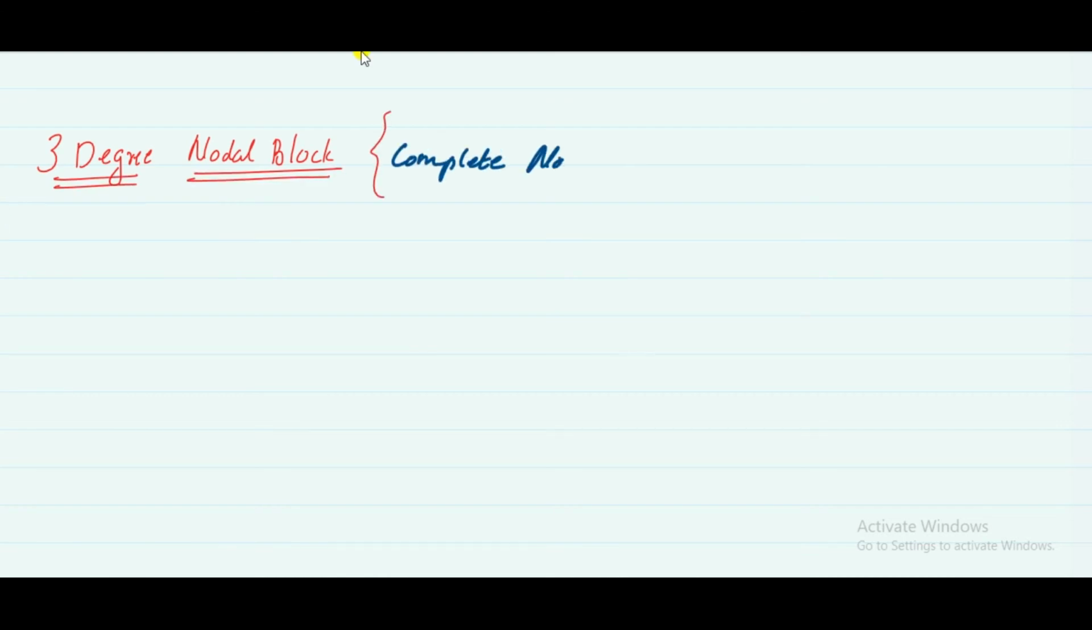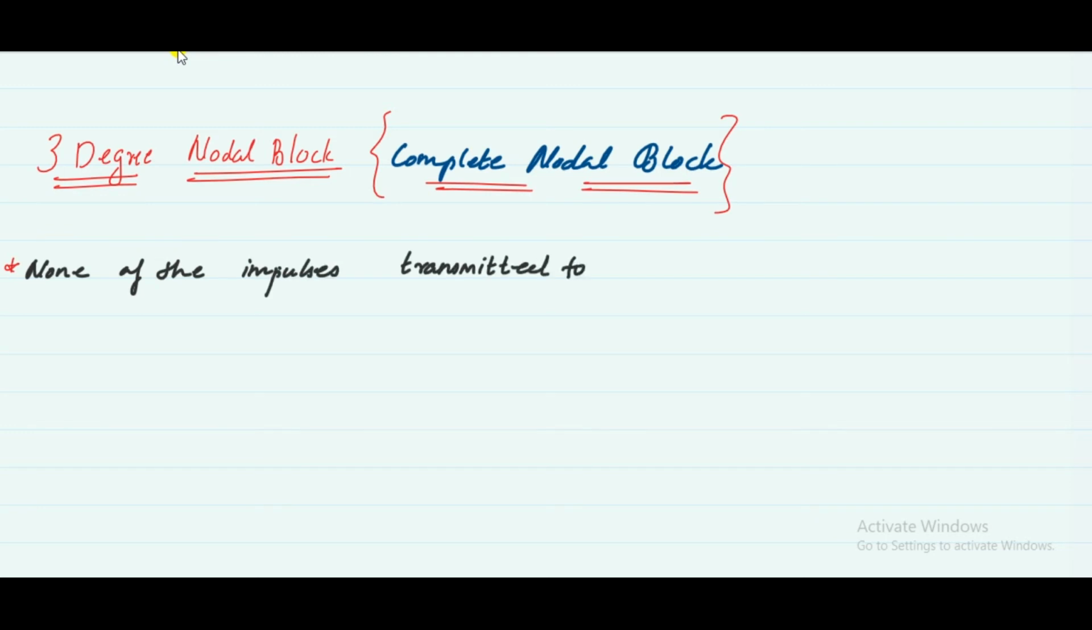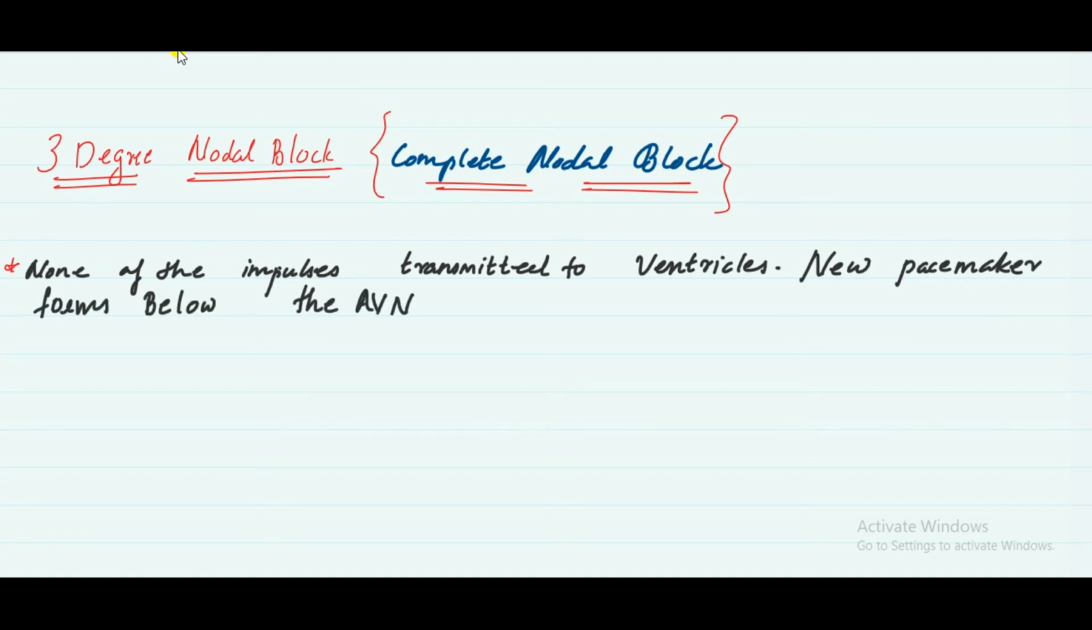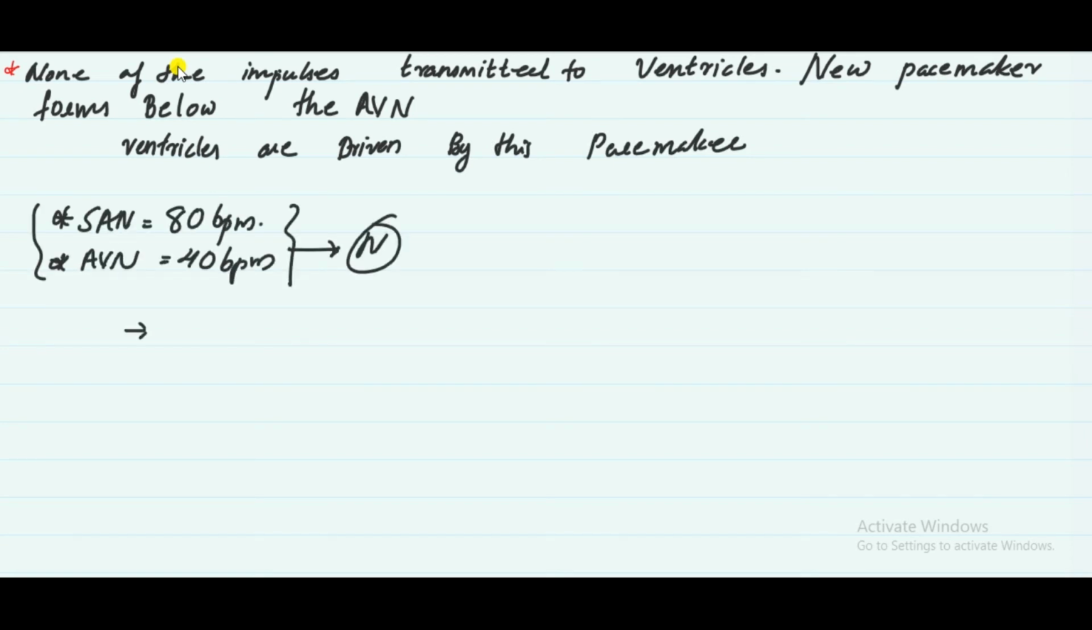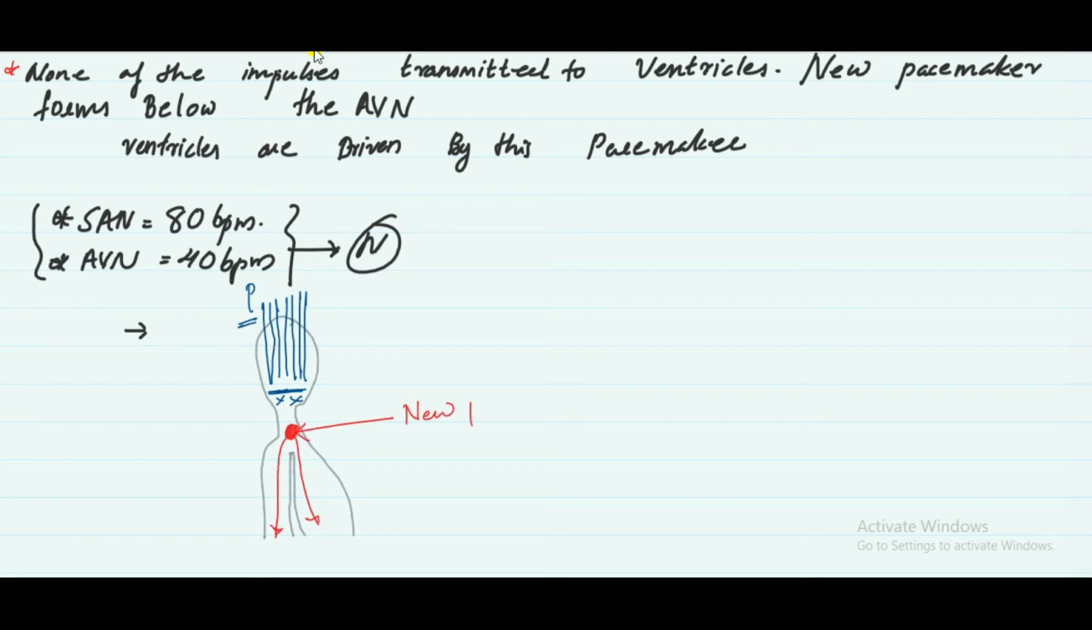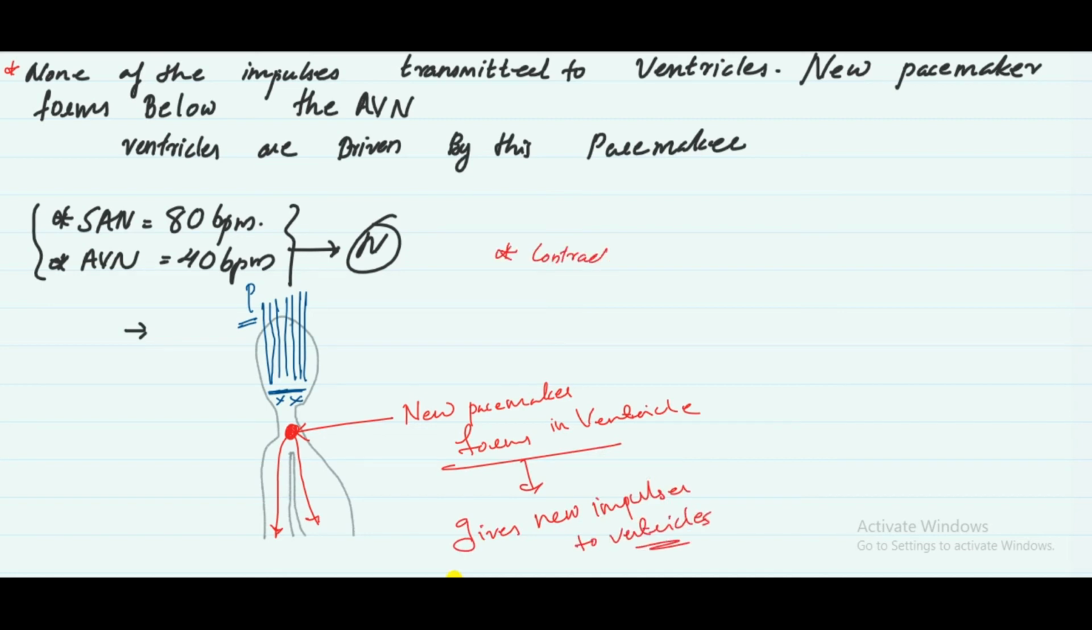In third degree nodal block, it is a complete nodal block. So none of the impulses is transmitted from SA to AV, atrial to ventricle. And a new pacemaker forms below the AVN. The ventricles are driven by this pacemaker. Normally the SA node fires at 80 and the AVN at 40 beats per minute. I am drawing the AV node and the ventricles here. So you can see all the impulses are coming from the SA node, but it is blocked in the AV node. Above the ventricle, you can see a new pacemaker, and it gives new impulses to the ventricles.